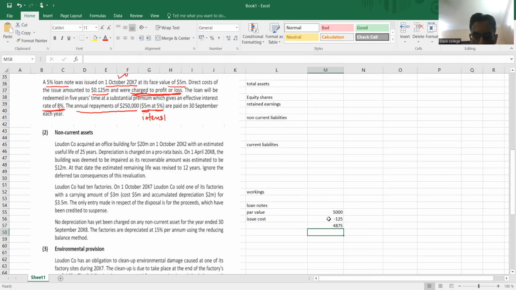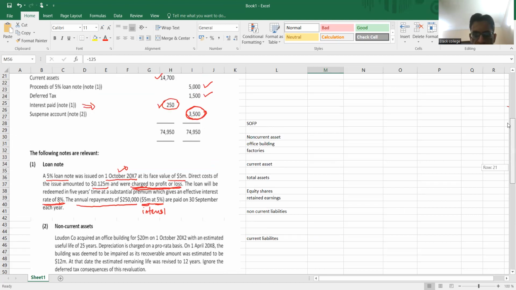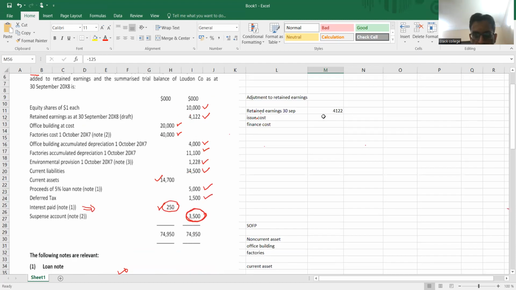And now this issue cost, I need to adjust in profit and loss account. What would be the effect? Expense has been charged in profit and loss account. So it means profit has been reduced. So that means I have to increase my retained earnings. Okay. 125, what I need to do? I have to increase my retained earnings.